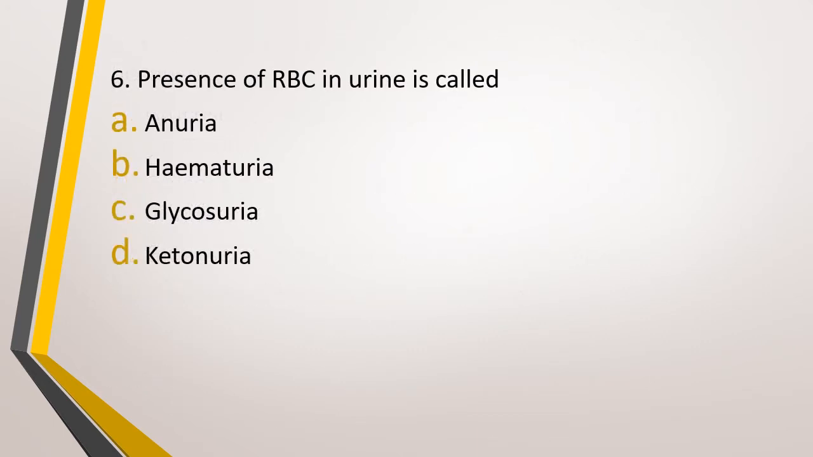Question number 6. Presence of RBC in urine is called option A, anuria, option B, hematuria, option C, glycosuria, option D, ketonuria. The correct answer is option B, that is hematuria, and the name itself reveals it. Hemat, blood, uria, urination, hematuria, RBC in urine. Glycosuria, glucose in urine. Ketonuria, ketone bodies in urine. Anuria, decreased urine.